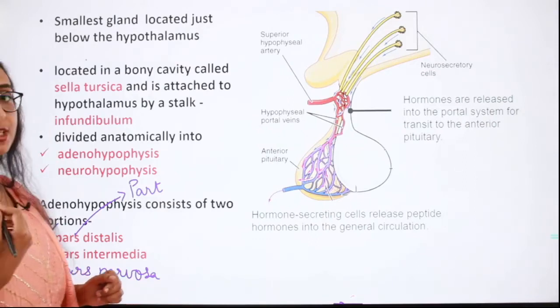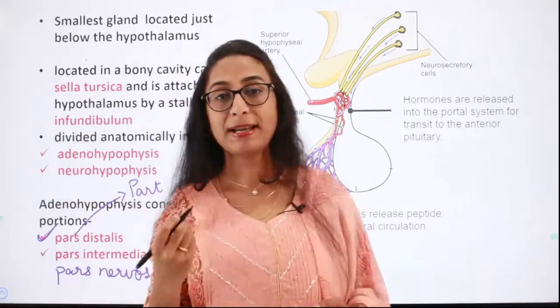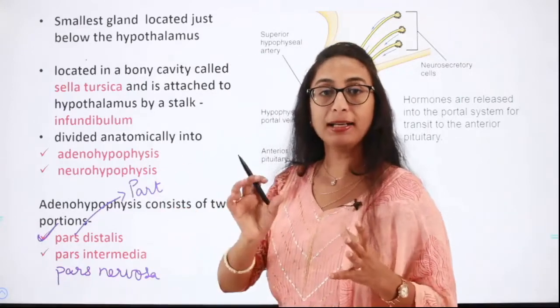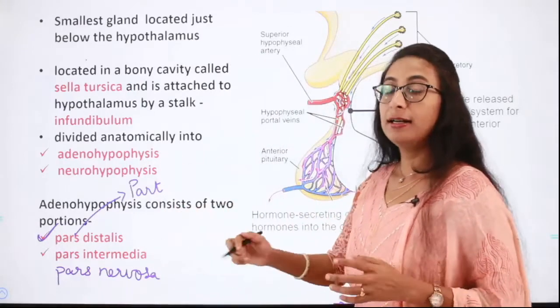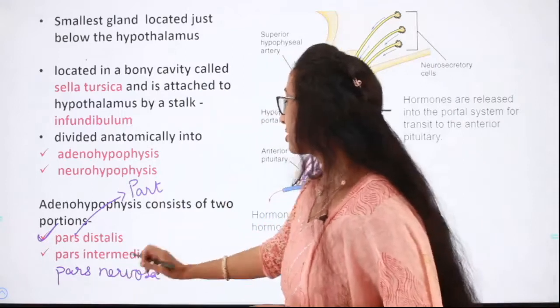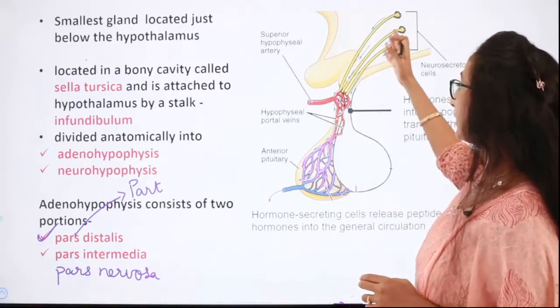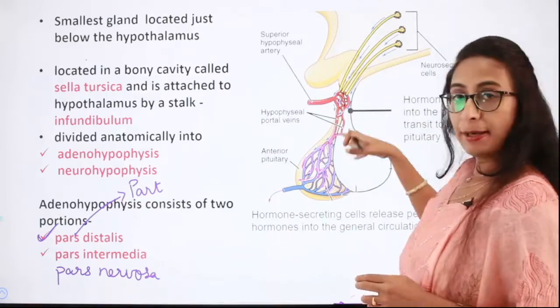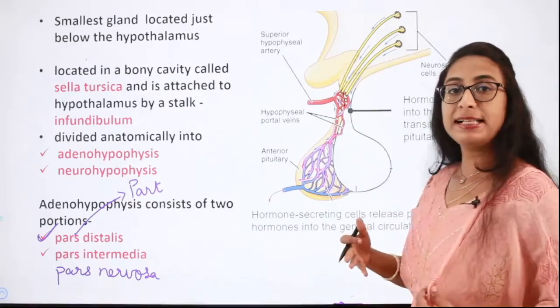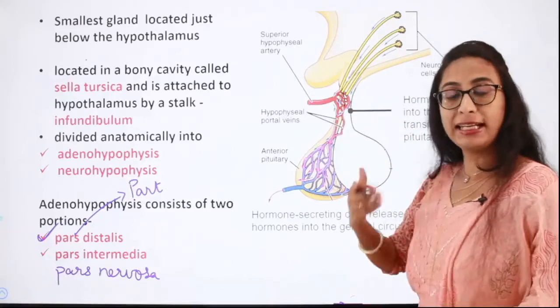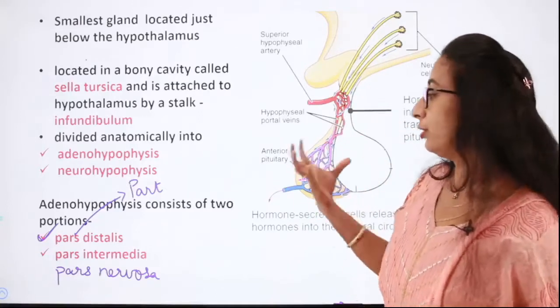So what is pars nervosa? Again pars means part and nervosa. Pars nervosa is the posterior pituitary gland because it is connected to the hypothalamus through the neurosecretory cells. It has these neurosecretory cells which are connecting it, and it is involved in those functions.